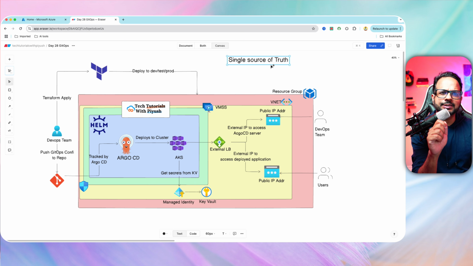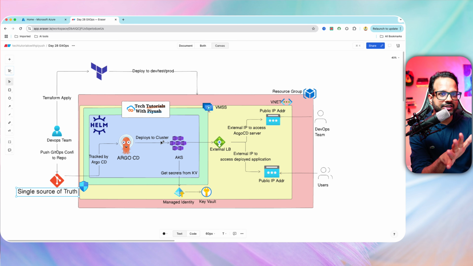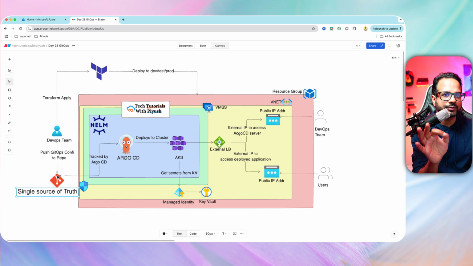Just remember this concept: single source of truth. What do we mean by that? Whatever is there in your GitHub repository will be a single source of truth. You have provisioned the AKS cluster with some application deployed on it. Now, if someone tries to make changes to the application directly on the environment, it won't let that happen. Or even if it does, there is a reconciler running which will make sure that your GitHub repository will always act as a single source of truth.